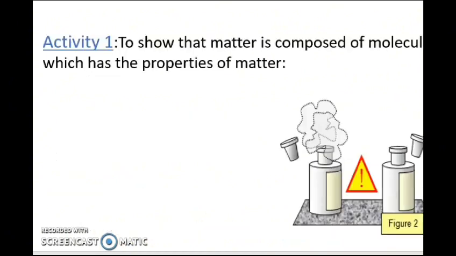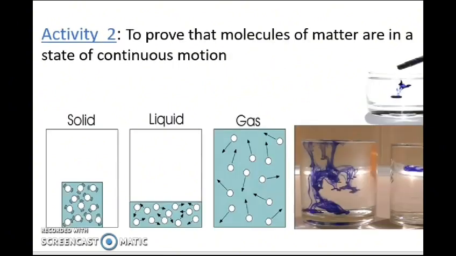First, if I open a bottle of perfume, its smell will spread all over the room. Why? Because matter consists of smaller particles called molecules, and these molecules are in continuous motion. To prove that the molecules are in continuous motion, you also have the experiment of the ink.